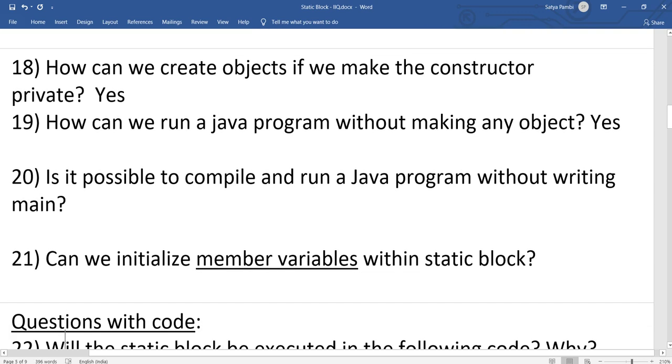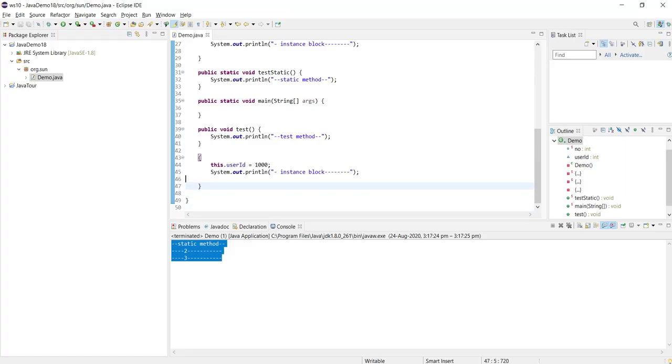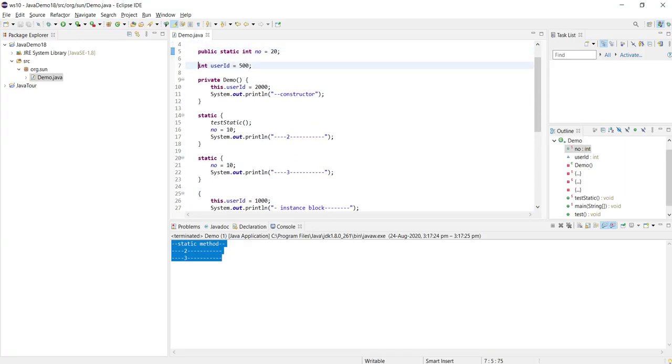Can we initialize a member variable within a static block? Yeah, we have seen member variable, in the sense of instance variable. So we can create an instance and we can initialize the variable here. That thing we can do.